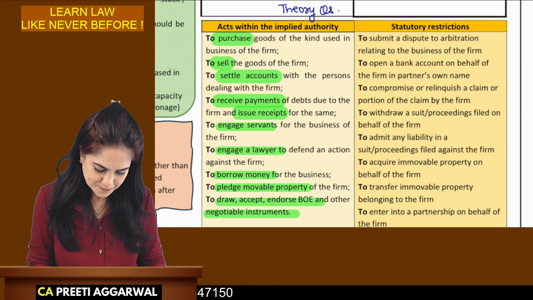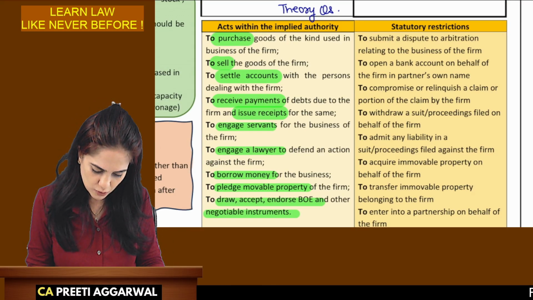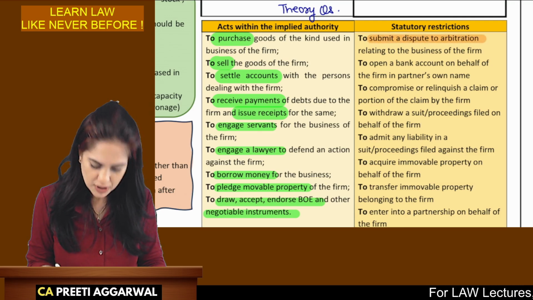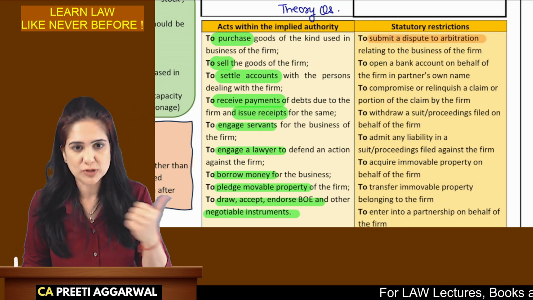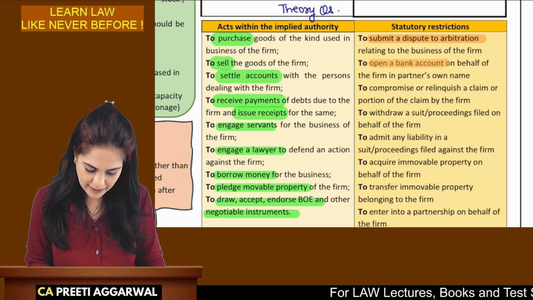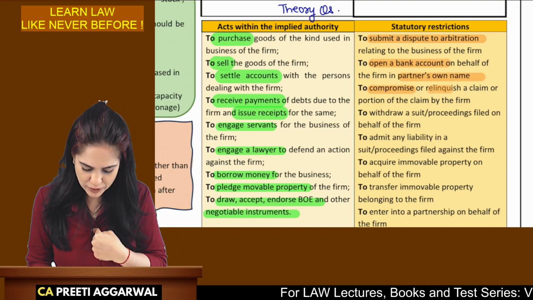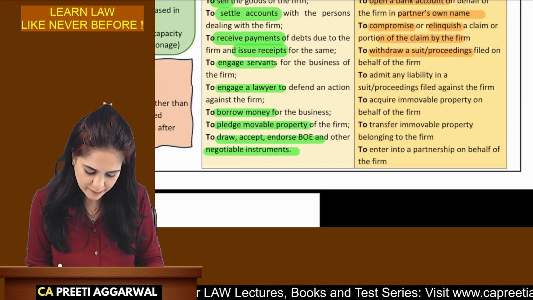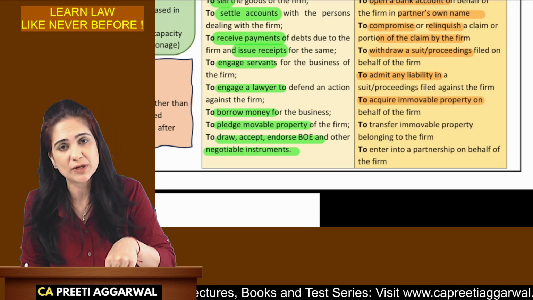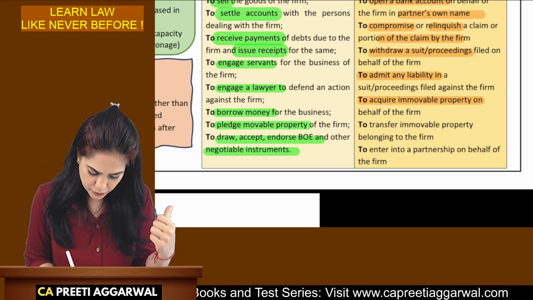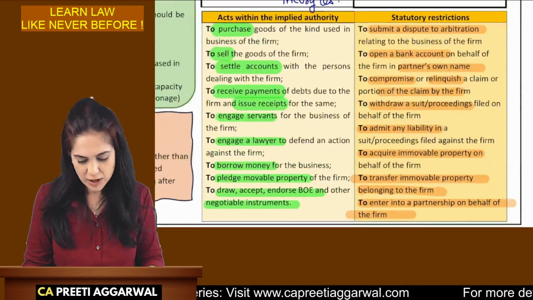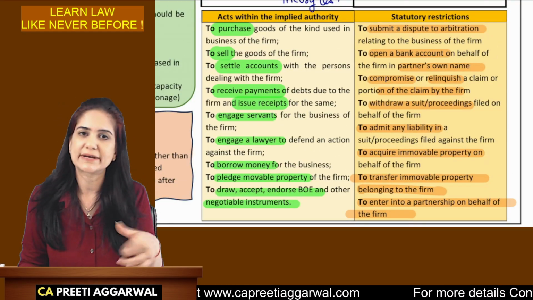As a partner, you cannot on your own perform these acts. You cannot submit a dispute to arbitration without asking. Out of court settlement is not possible without asking the other partner. You cannot open a bank account in your own name. You cannot compromise or relinquish any claim. You cannot withdraw a proceeding which is filed on behalf of the firm. You cannot admit a liability. You cannot acquire immovable property on your own. You have to ask the other partners. You cannot transfer it on your own. You need to enter into partnership on behalf of the firm. So for this, you need the consent of other partners.